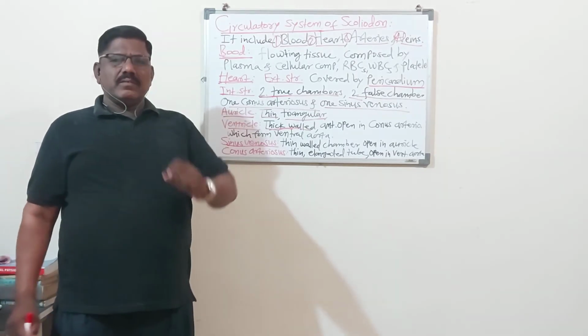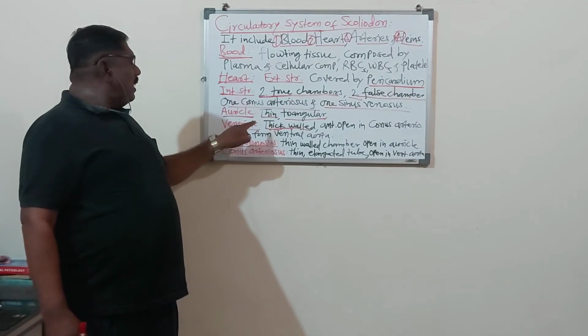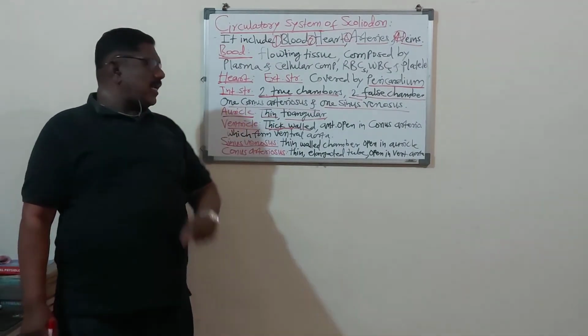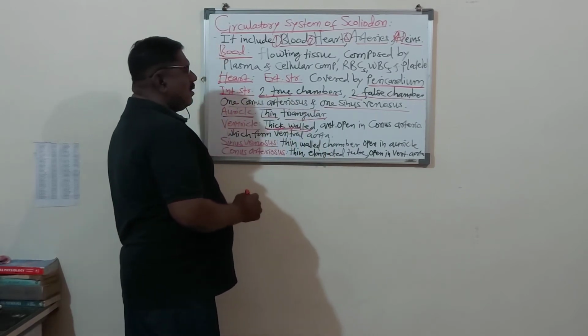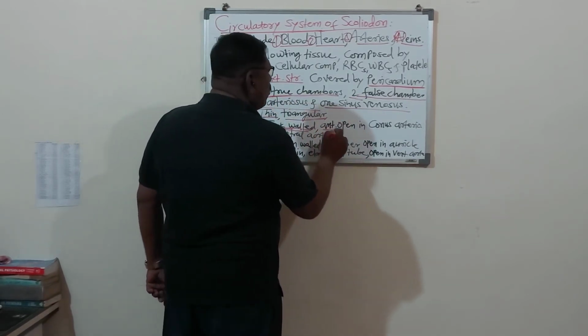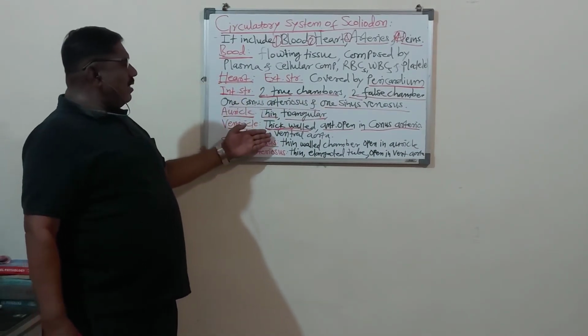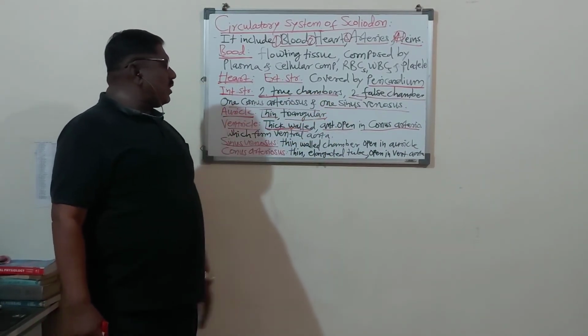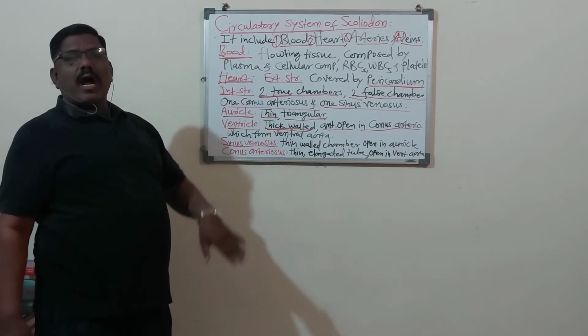Thin म्हणजे पातळ आणि thick म्हणजे जाड. इथे auricle thin आहे आणि ventricle thick आहे म्हणजे जाड आहे. So ventricles are thick walled and anteriorly open into the conus arteriosus, which forms the ventral aorta.